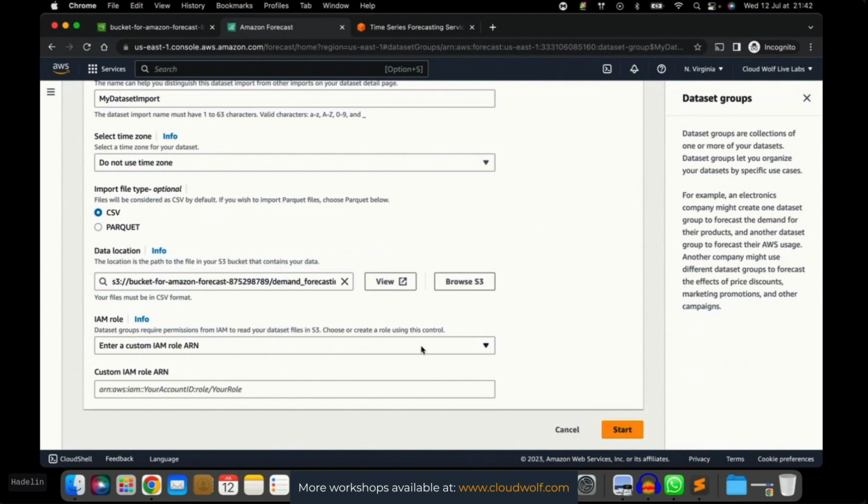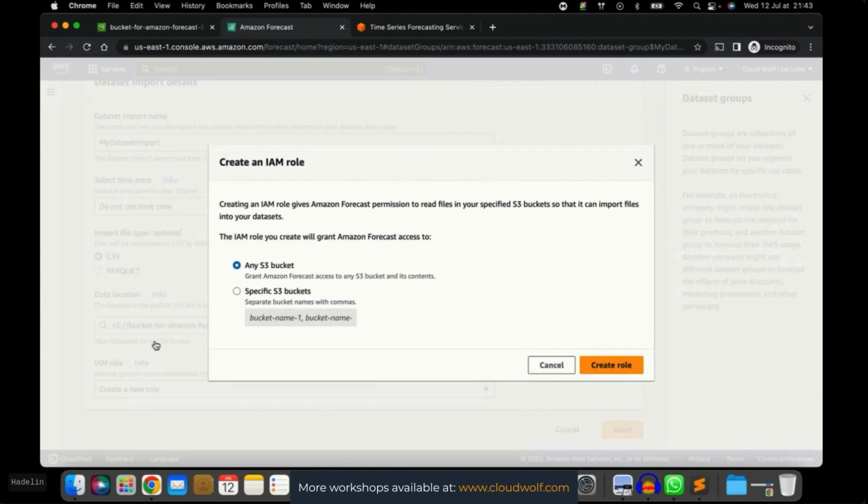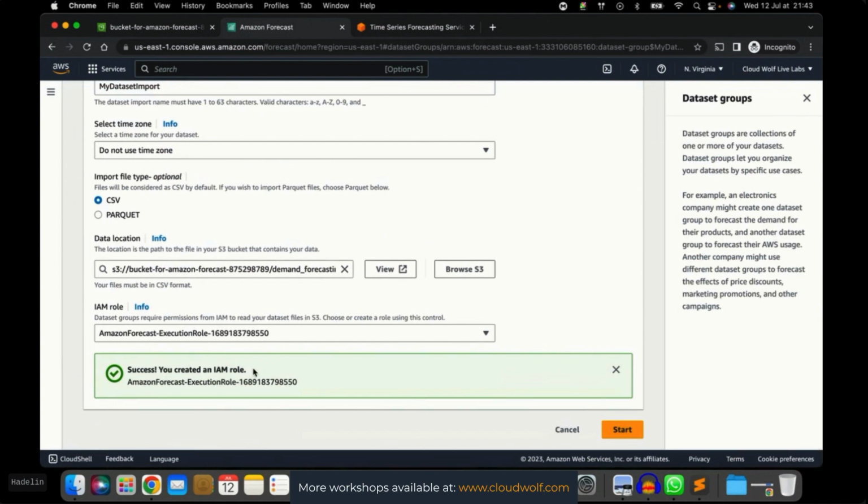Good news, this time, as opposed to Live Lab number 1, we don't have to create a role in IAM. We can just directly create a role here by clicking create a new role. This will create a role that will grant Amazon Forecast access to any S3 bucket, or we can actually specify the bucket we just created. But just to make things simpler, let's select any S3 bucket, and then we click create role. And there you go. Success, you created an IAM role that gives Amazon Forecast permissions to read and write into S3. Perfect.